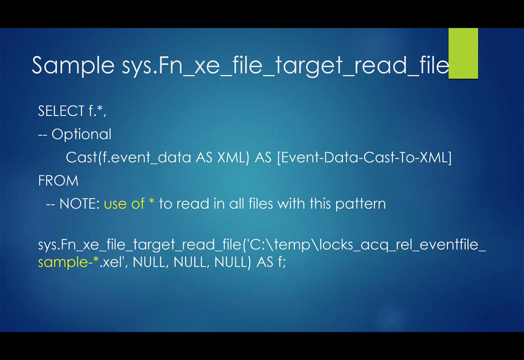So here's a sample of how we could do this. We are selecting the data from the file target read function, in this case from the C temp directory. You can see that we have sample dash star. That allows us to read all of the files that match that wildcard pattern that are in that folder. So it's a nice, easy way, if you set up file rollover, to read the entire set of files very quickly.